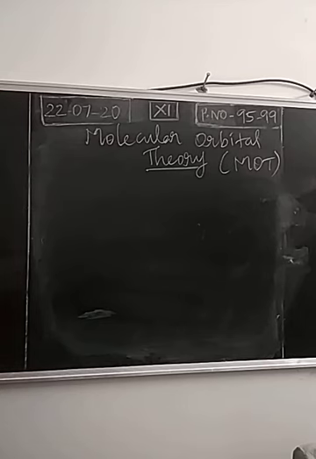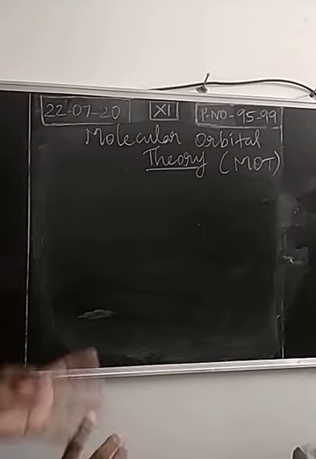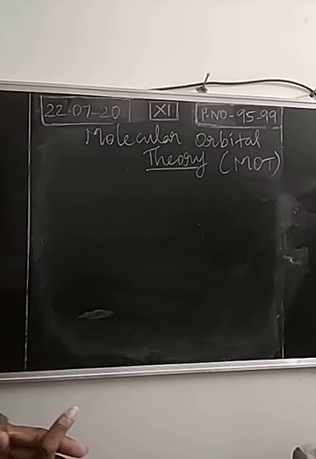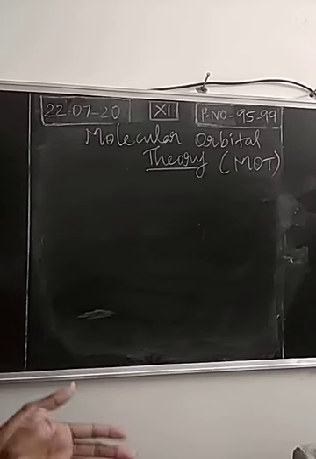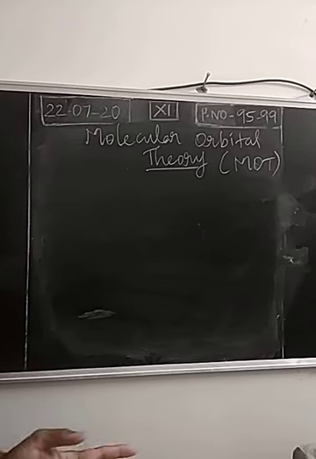In molecular orbitals, 2 types are there, bonding and anti-bonding. Bonding molecular orbital will have lower energy, and will be represented by sigma, pi and delta. Anti-bonding molecular orbital will have higher energy, and will be represented by sigma star, pi star and delta star. Then fourth point, in the filling of electrons in molecular orbitals, we have to follow the same basic principles: Aufbau principle, Pauli exclusion principle and Hund's rule. Point number 5,